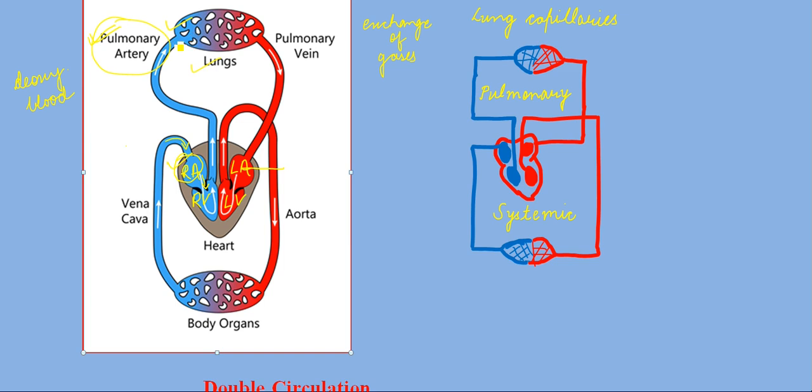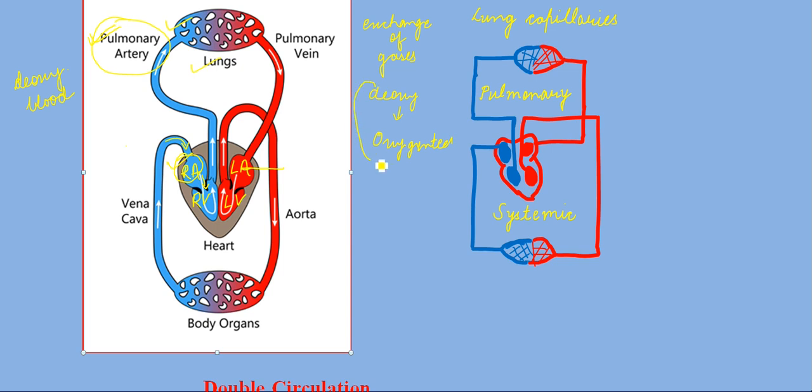The alveoli receive the carbon dioxide from this deoxygenated blood and refill it with oxygen. Now the blood is purified. The deoxygenated blood is converted into oxygenated blood.